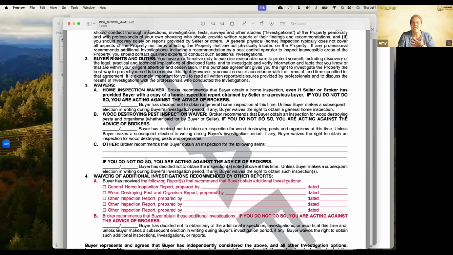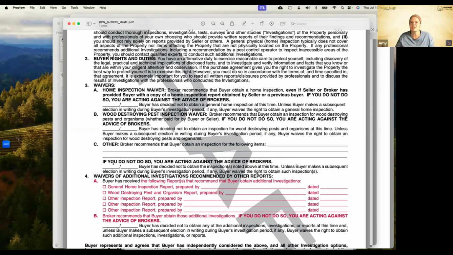If they decide to have wood destroying pest, we don't initial B. If they don't have it, they would initial it. And then I would recommend the following other items that I did, which was like sewer lateral, HVAC, and roof, right? I would fill those in there. And then I would have the buyer initial if there's any of those they did not decide to move forward with.